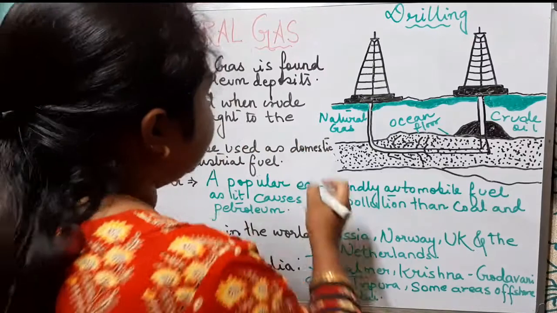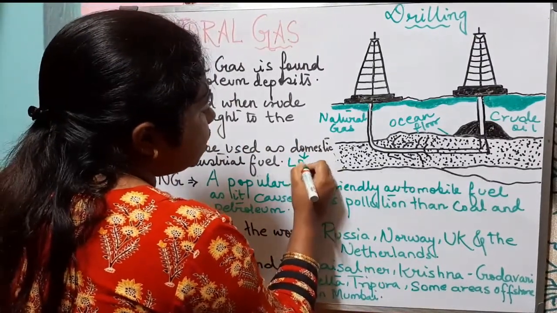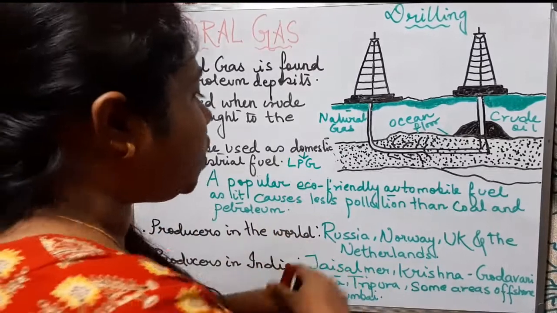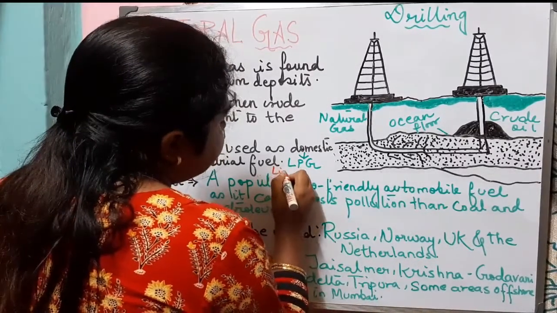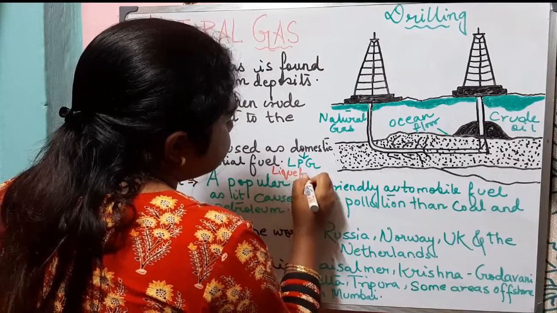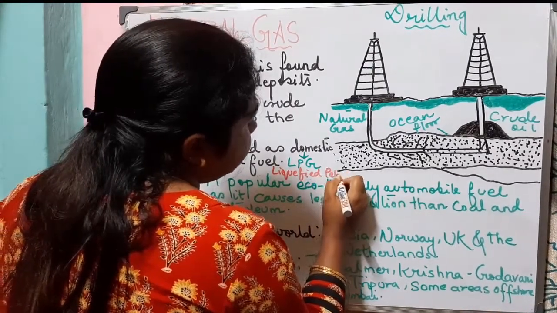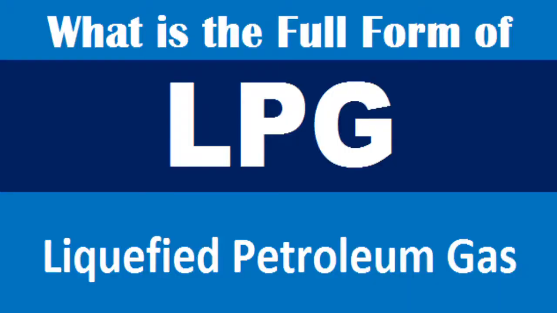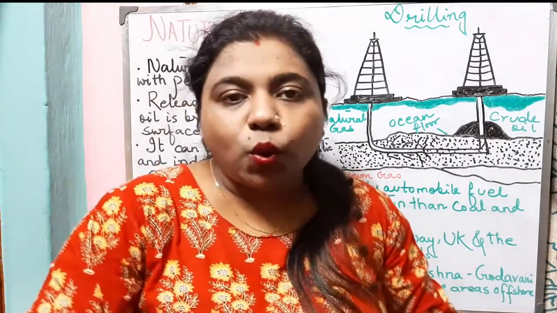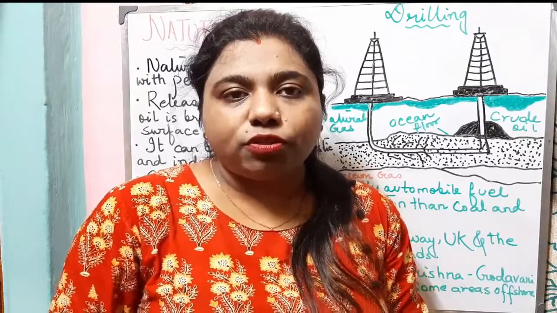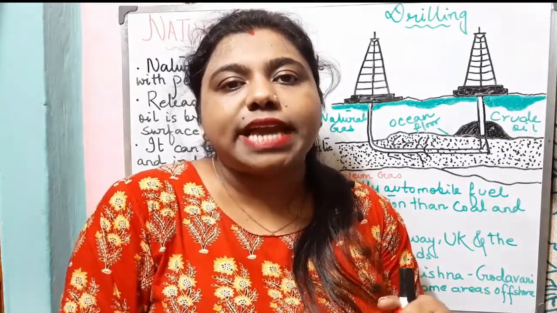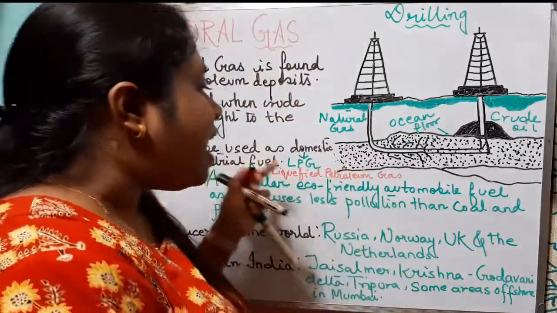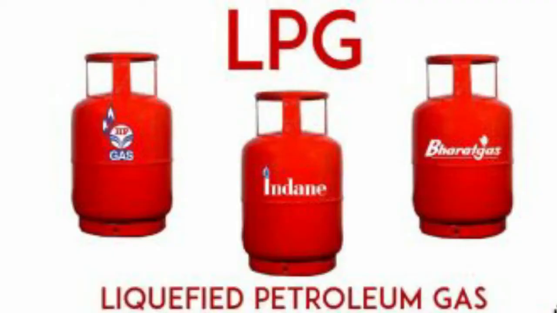For domestic purpose, we use LPG. What is the full form of LPG? The full form of LPG is liquefied petroleum gas. So for domestic purpose, we use liquefied petroleum gas, that is LPG, the gas that we use for cooking purpose. As you see that your mother is cooking on a gas stove, from where is she getting the heat? She is getting the heat with the help of LPG, the liquefied petroleum gas. And also these are used as industrial fuel.